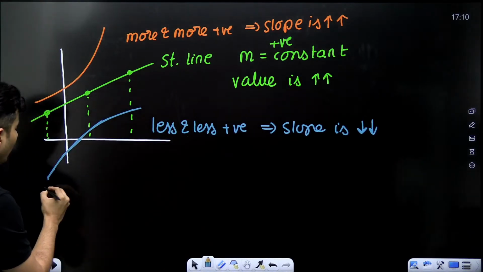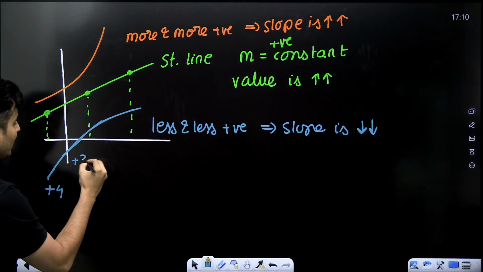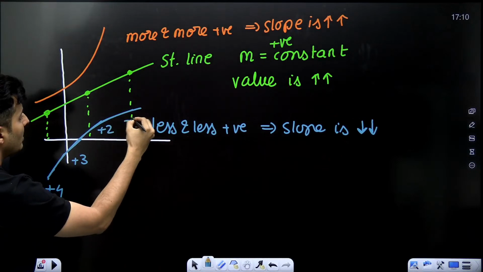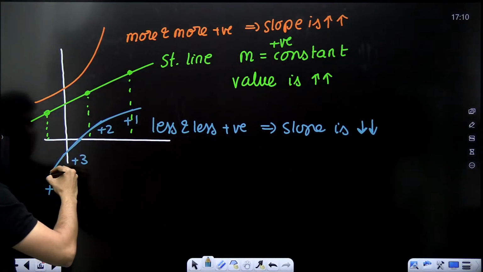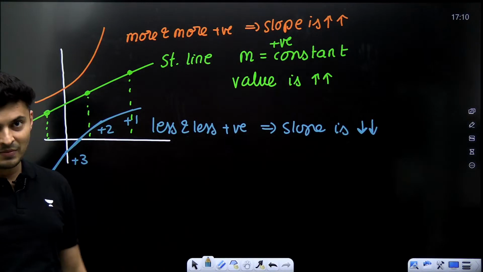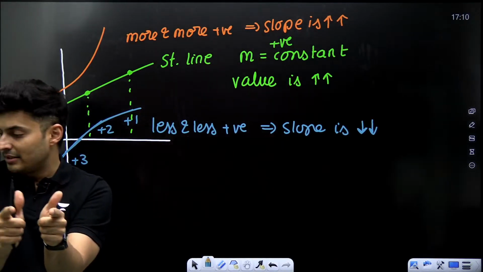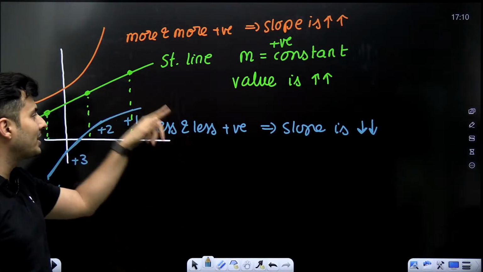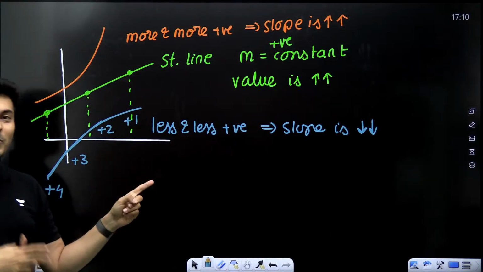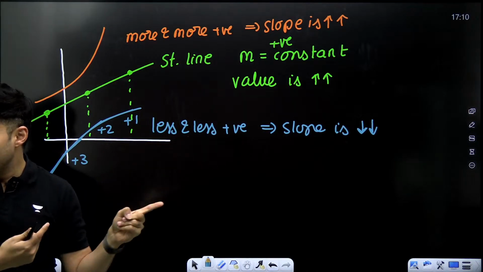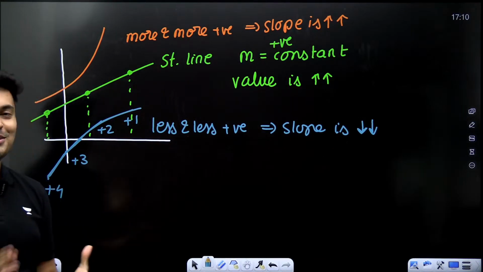So maybe the slope was plus 4 here. It will become plus 3. Maybe it is becoming plus 2. Maybe it is becoming plus 1. So it is positive because you can see it is going up. Is that clear, Dr. Srinidhi? A lot of students say that the slope is negative in this case. So those people are wrong. That's the reason why I gave this question, because many students make a mistake in these kinds of questions, guys.